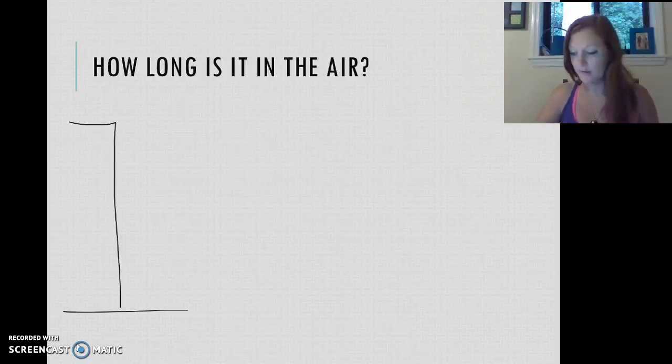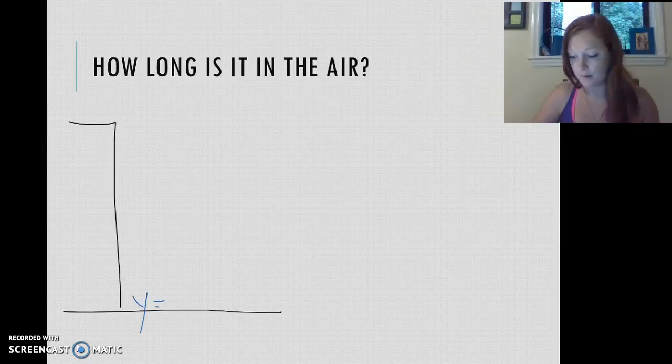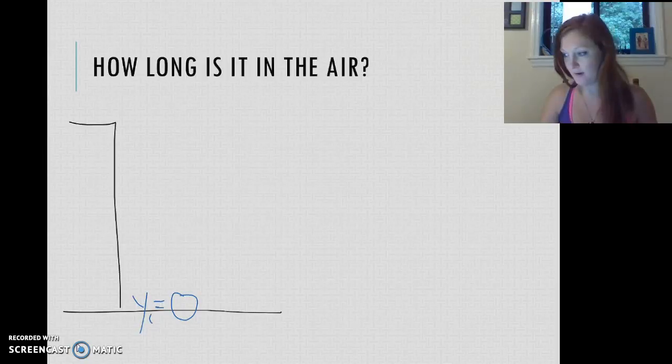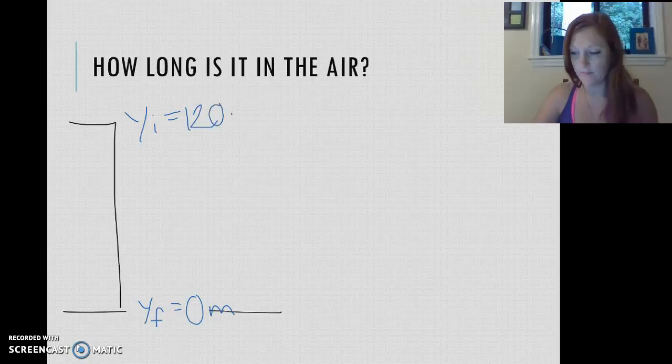So here's my cliff, here's the ground. I'm going to use a little bit of a different convention here. Instead of x's, I'm just going to say these are y's because we're dealing with vertical motion. So this is going to be y equals 0. This is my initial position. Actually, no, sorry, that's my final position, my bad. So y final is going to be 0 meters, and my y initial was that 120 meters.